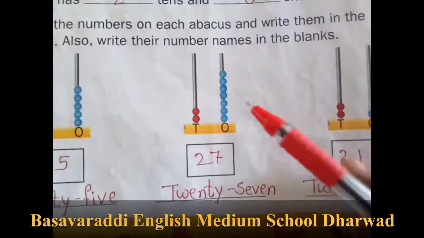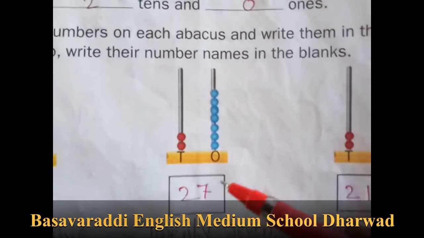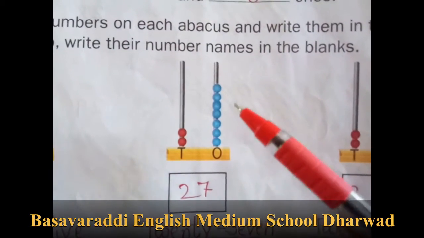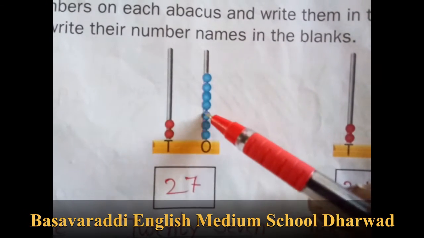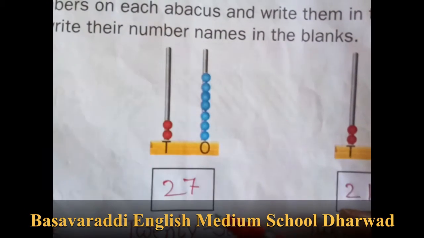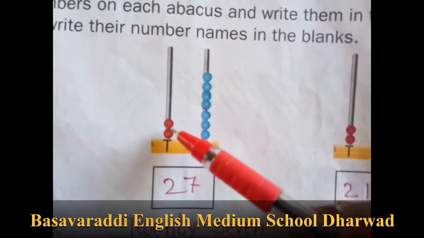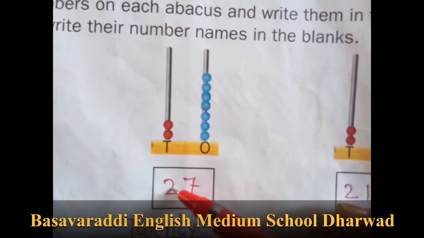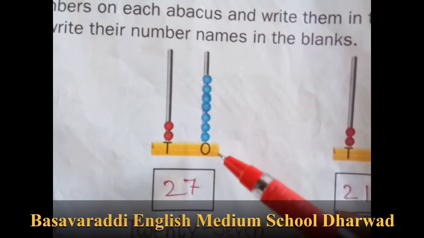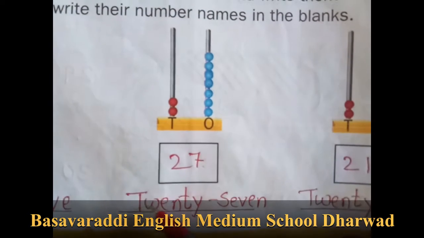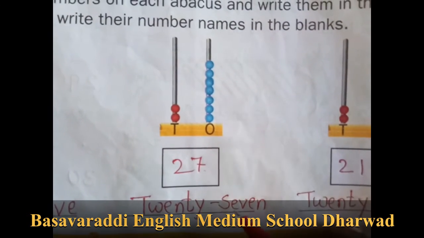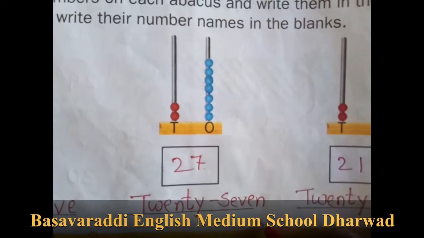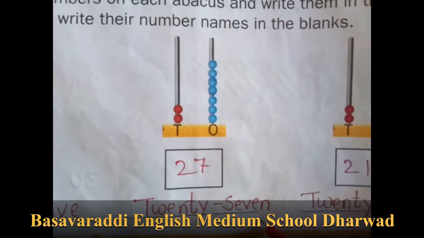Now second one, we have to count the beads and afterwards write down. Now let us start. 1, 2, 3, 4, 5, 6, 7. 7 ones and tens place 1 and 2. So 27. TWENTY, 20, SEVEN, 7, 27.